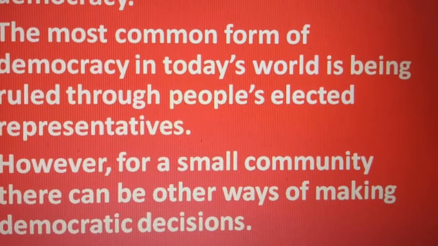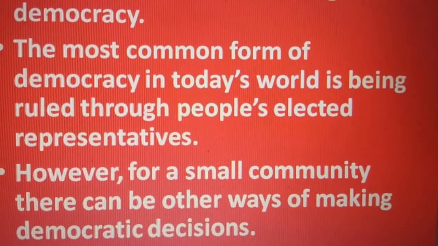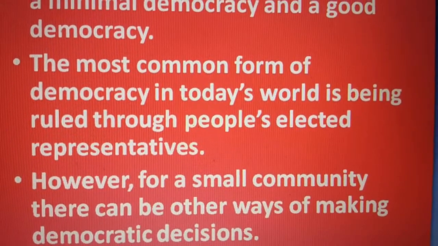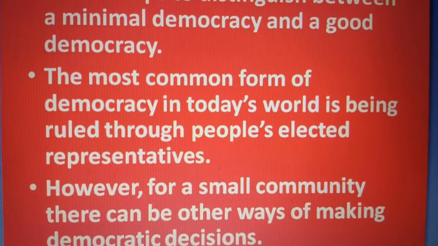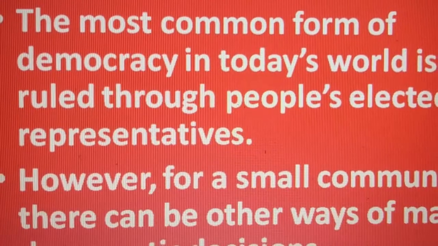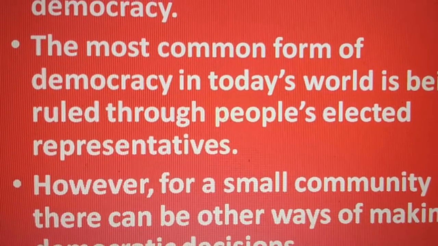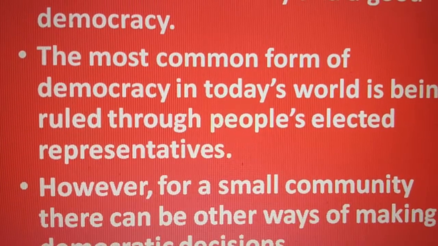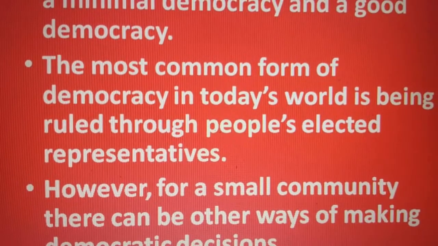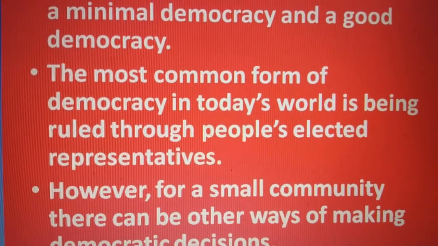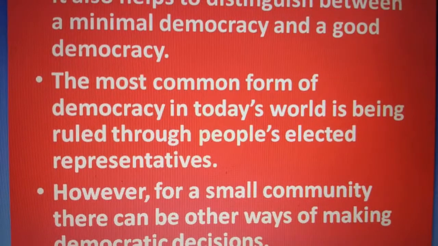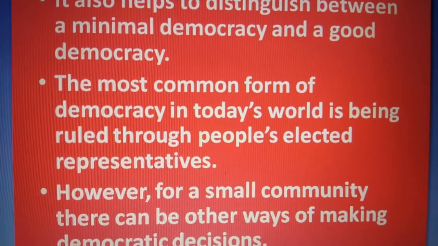Minimal democracy means it has its limitations, and we can distinguish it from a good democracy. So we always need democracy so that we can distinguish between good and bad.